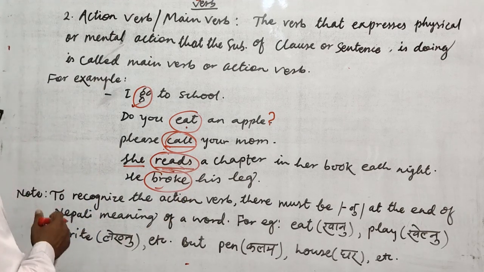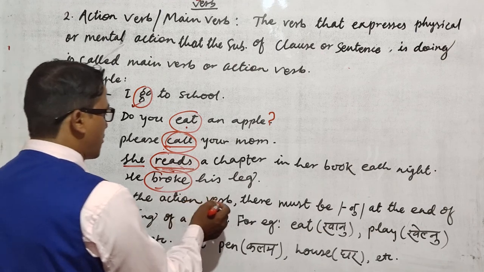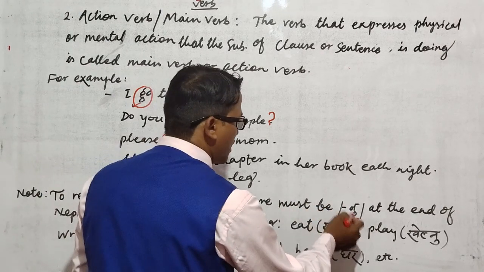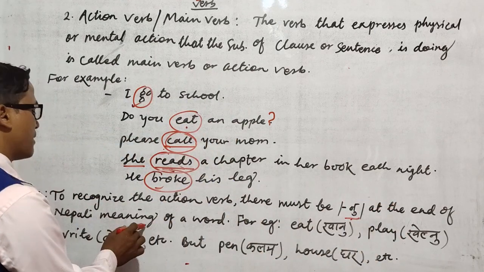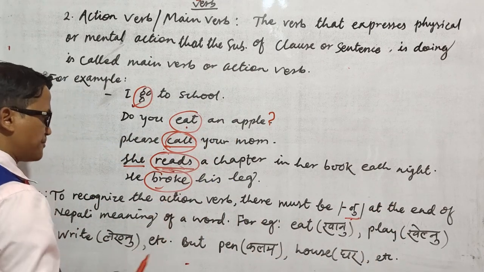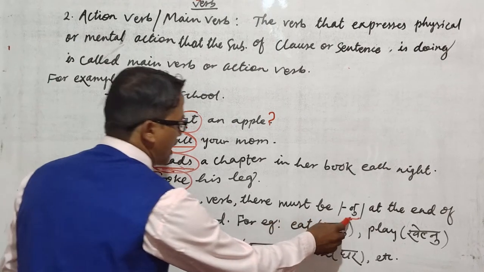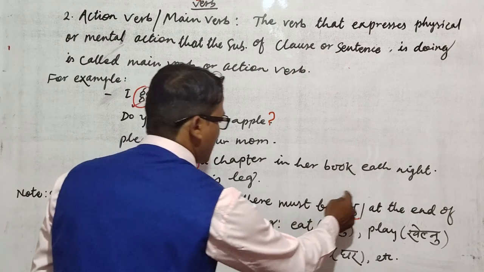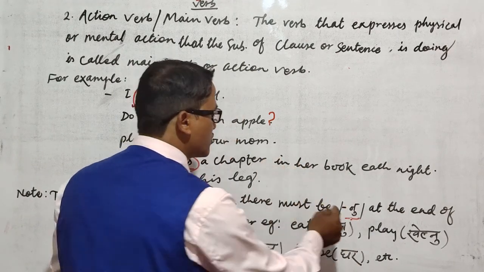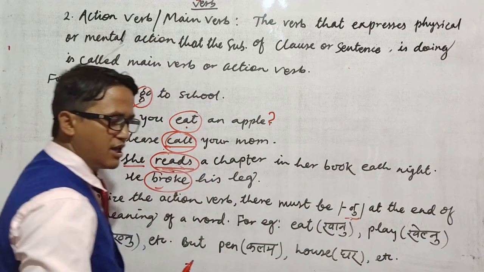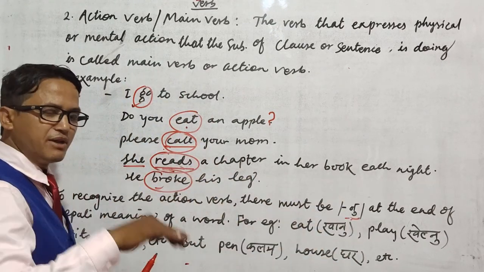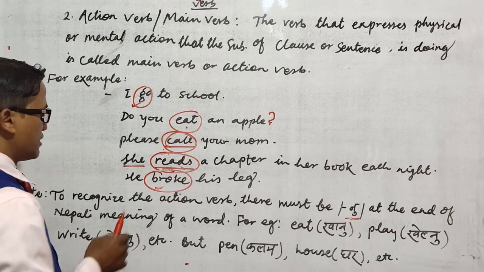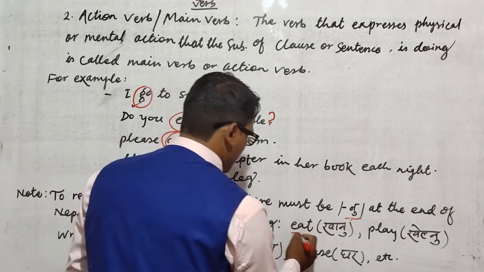To recognize the action verb or main verb, there must be "nu" at the end of the Nepali meaning of the word. Whenever you get the Nepali meaning, you need to check whether there is "nu" or not. If there is "nu" at the end of the Nepali meaning, think of that as an action verb or main verb.